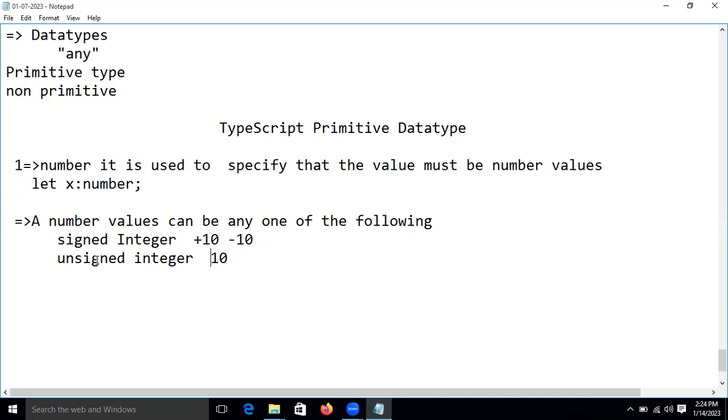That is called an unsigned integer. This number is always a positive number, right?